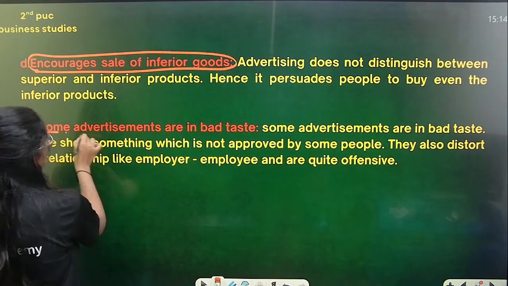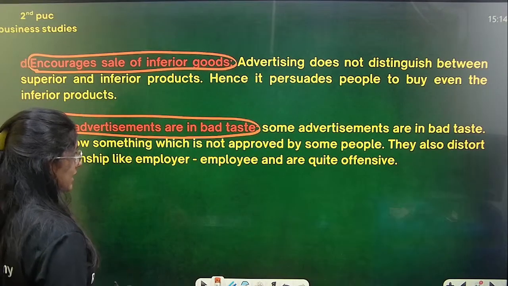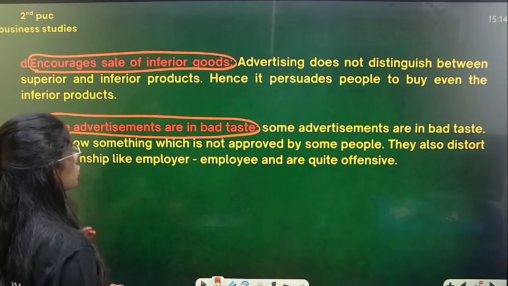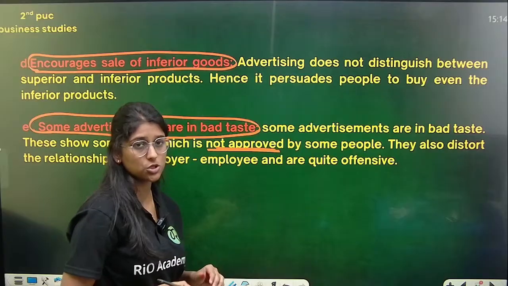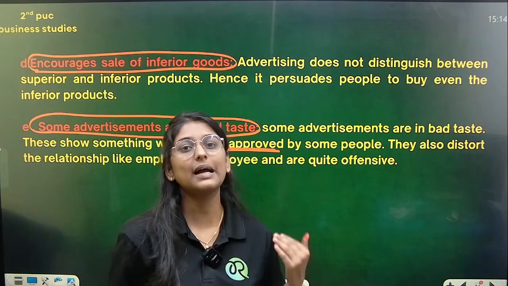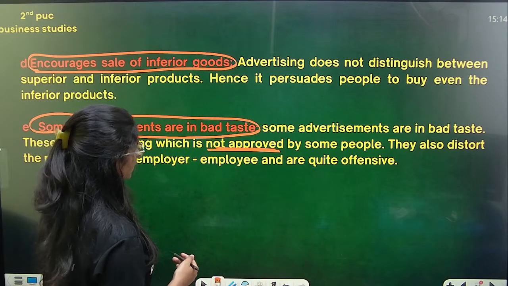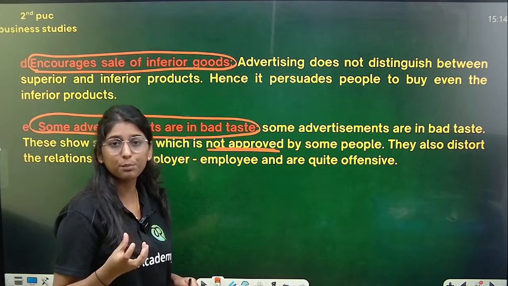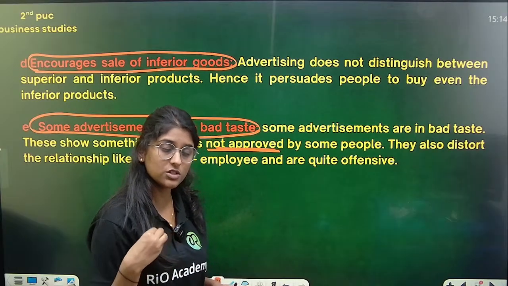Last one is that some advertisements are in bad taste. Some advertisements are in bad taste. These show something which is not approved by some people. Certain advertisements provide false information, information which is not approved and which is not true.